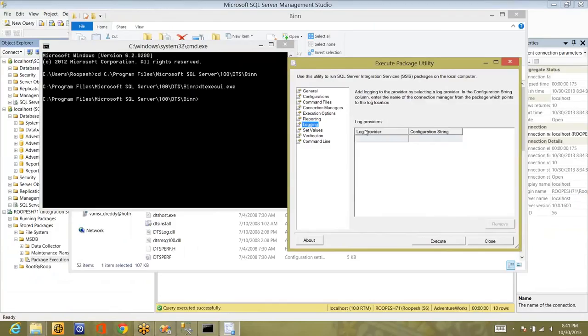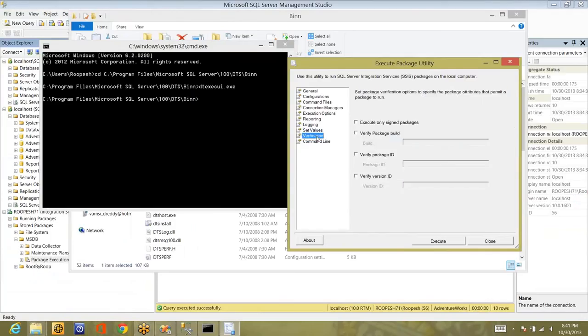And the logging part, there is no log provider. If you want, you can provide the logging options here. And set values: if you want to set any values at the time of execution, you can use this. There is an option called set in DTExec, and this is for that. And this is for verification of the package ID and all. If you want to check whether the package ID is the same as what you have given or it has changed, whether this is the same package ID that you are executing, you can do all this stuff. And this is the final command line.